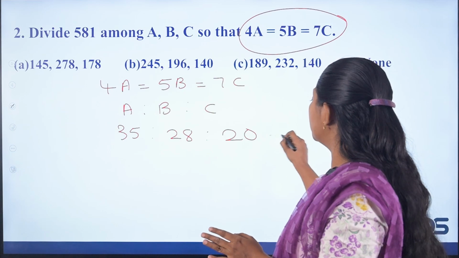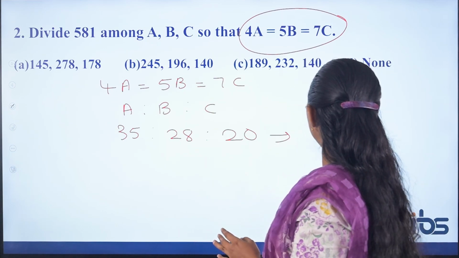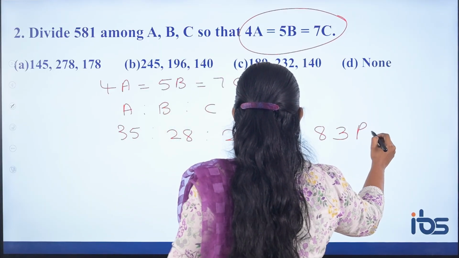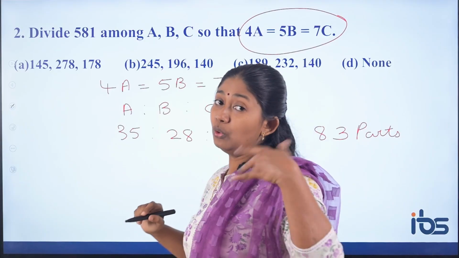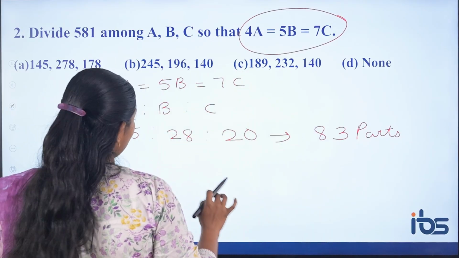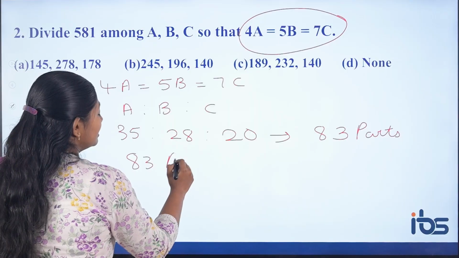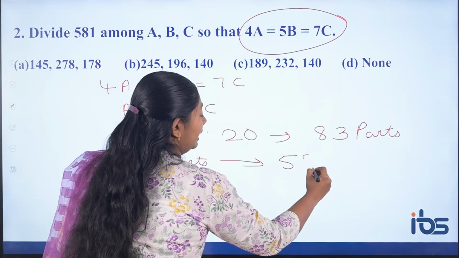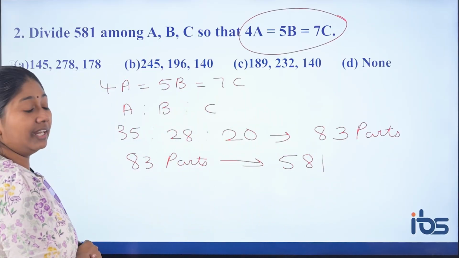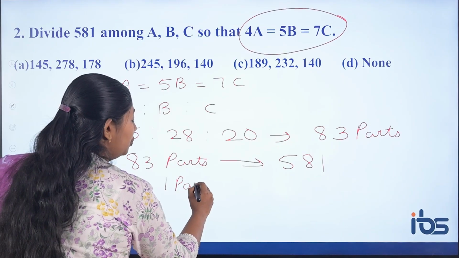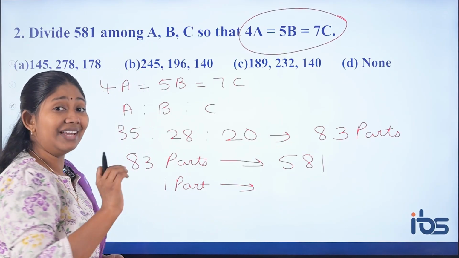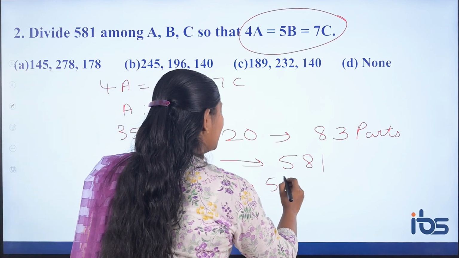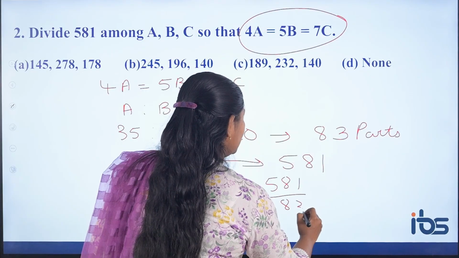20 parts. So total how many parts? Add it: 8 plus 5, 13, then 1, 5, 6, 7, 8. So total 83 parts or 83 units, whatever you can call it, no problem. So this 83 parts is nothing but equal to the amount you have to divide, that is 581. So 1 part value or 1 unit is nothing but the highest common factor, HCF value.